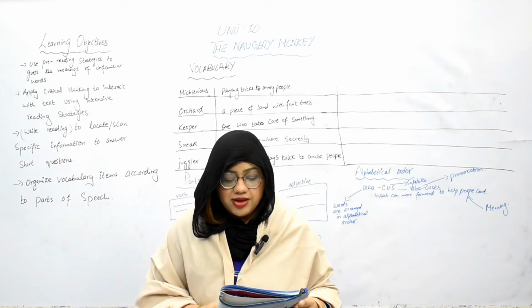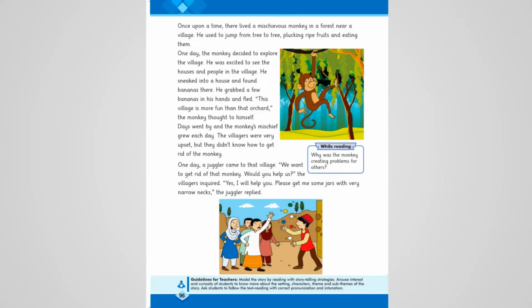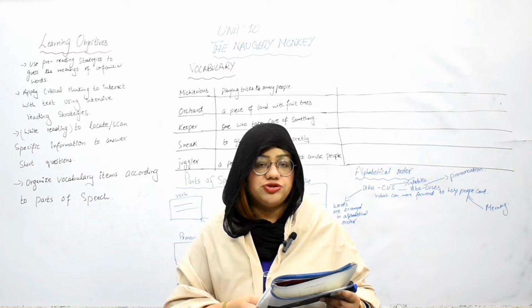I'm reading, so please concentrate on this. Once upon a time, there lived a mischievous monkey. Mischievous means playful, annoying. In a forest near a village, he used to jump from tree to tree, plucking ripe fruits and eating them. Moving from one tree to another, plucking the fruits and eating them without, obviously, the permission of others.